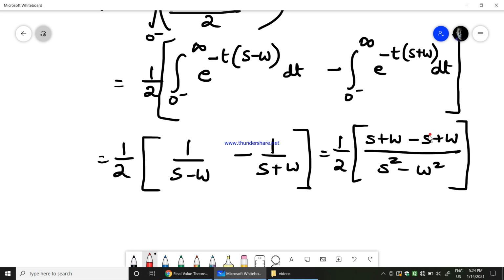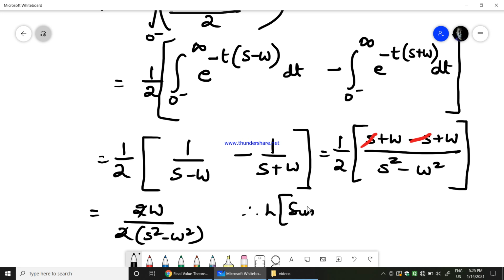Therefore this will cancel s and s, so we are left with 2 omega by 2 into s square minus omega square. 2 gets cancelled. Therefore Laplace transform of sinh omega t would be equal to omega by s square minus omega square.